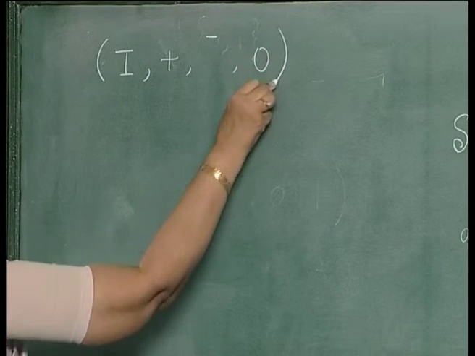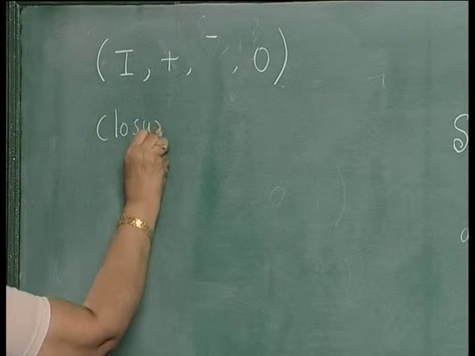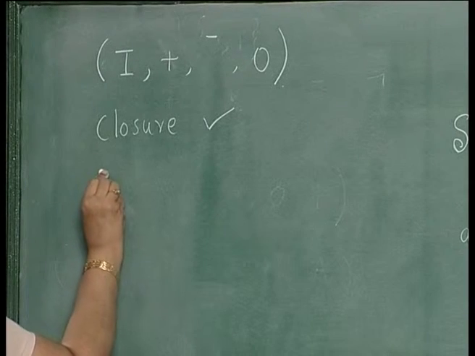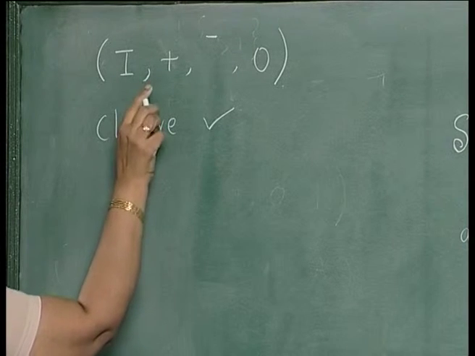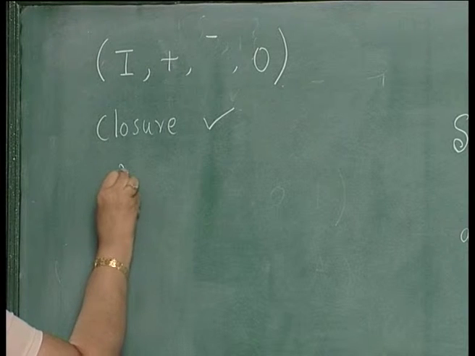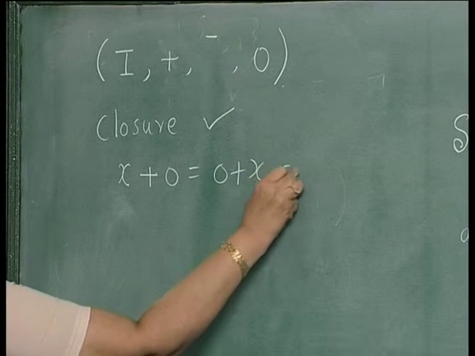For example, if you take addition on the integers, then the unary minus is the inverse, and 0 is the identity. The closure property holds, because if you take 2 integers and perform the operation addition, the result will be an integer. Addition is associative, and x plus 0 is equal to 0 plus x equal to x.